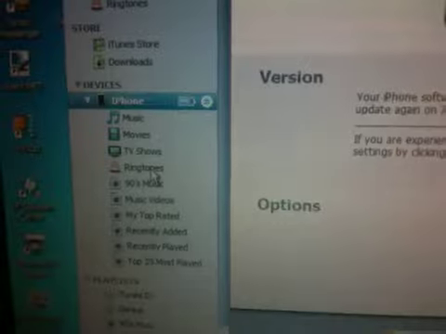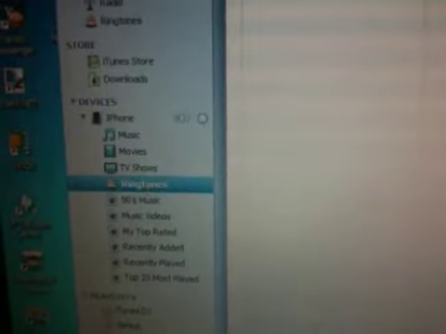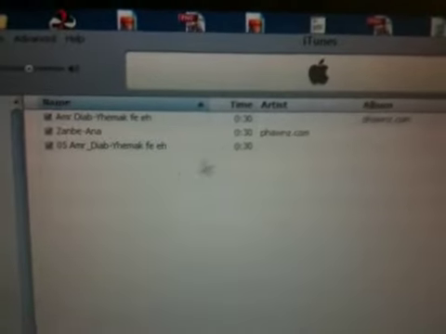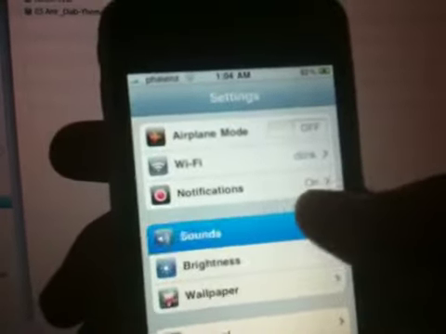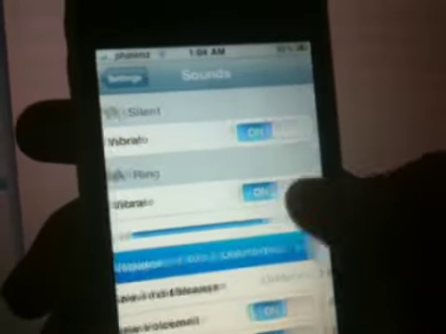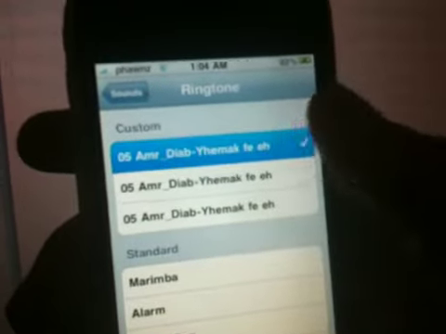So there is a ringtones part here. Look, all we're gonna do is just drag the song from the desktop to this place, to ringtones. Then that's it. Now you have to open your iPhone and go to settings, sounds, ringtone. It should be there.